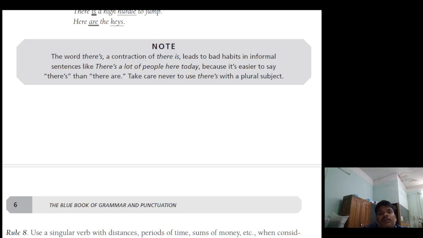There are 4 hurdles to jump. There is a high hurdle to jump. Here are the keys.